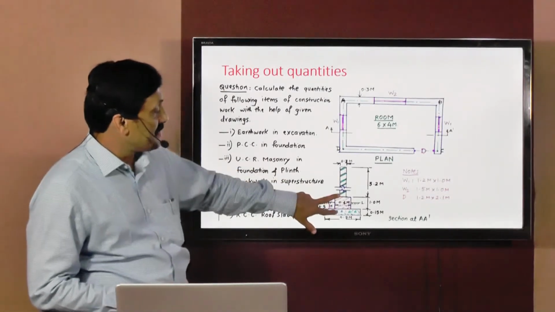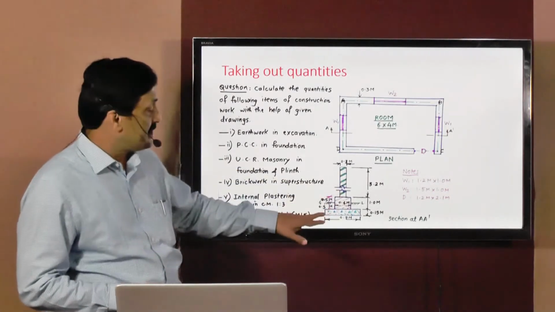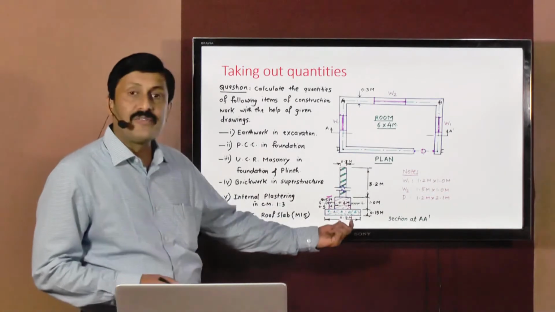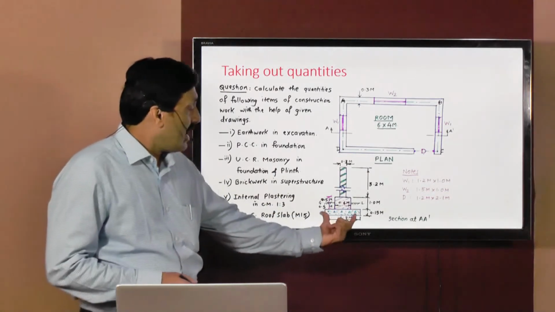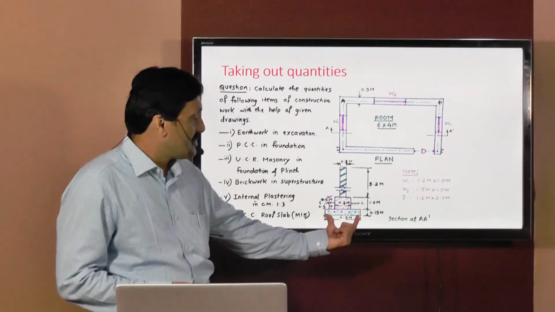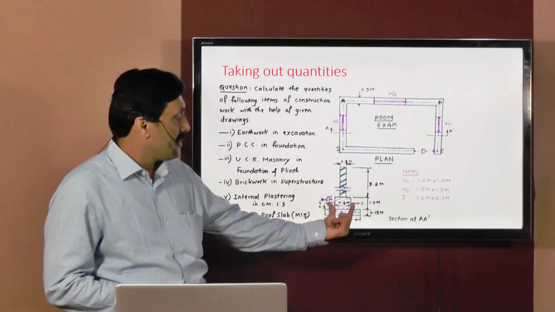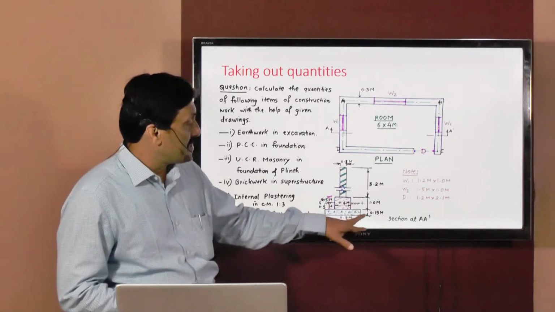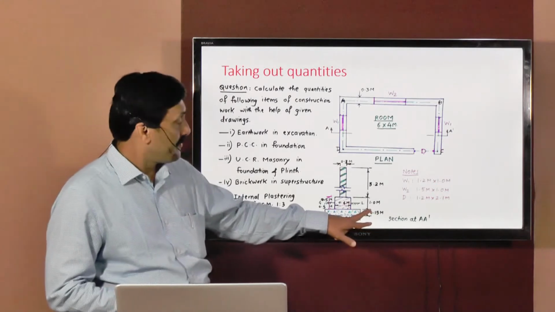This UCR masonry in foundation and plinth is resting on plain cement concrete foundation, and this PCC has width 0.9 meters, thickness of PCC is 0.15 meters.